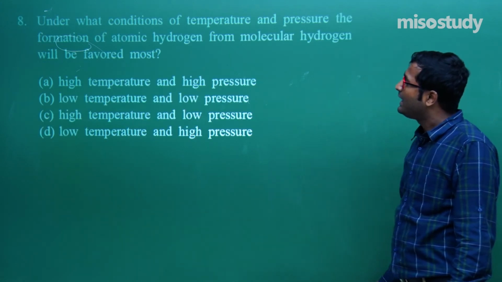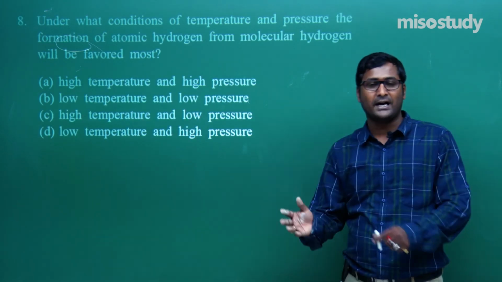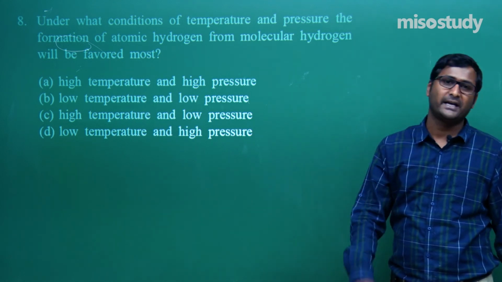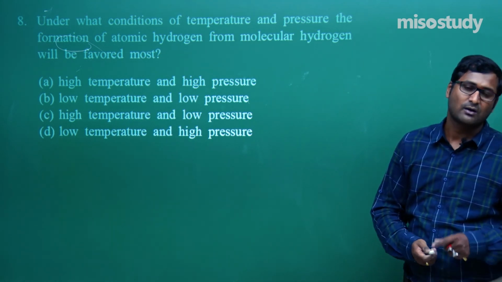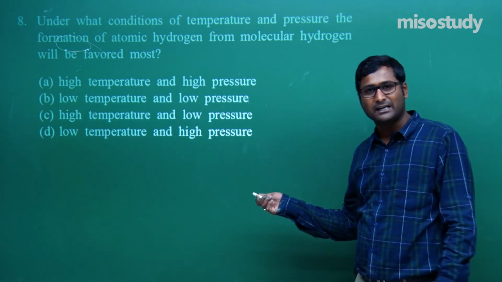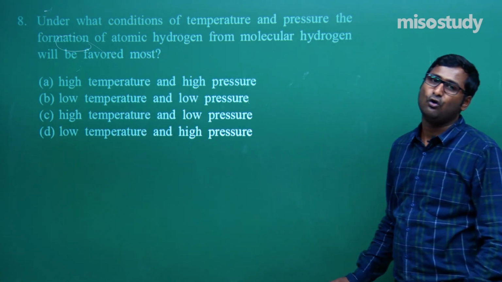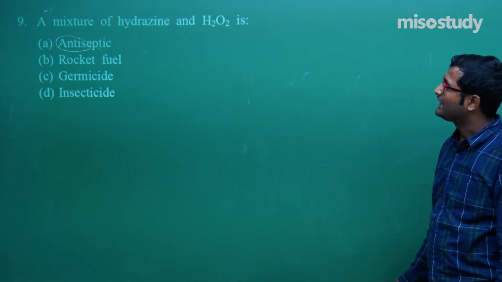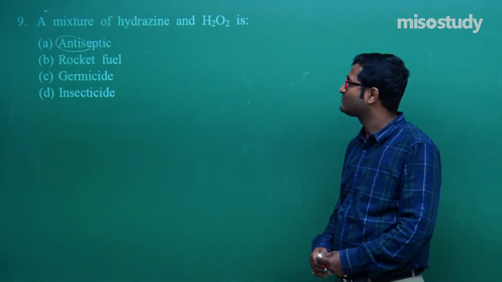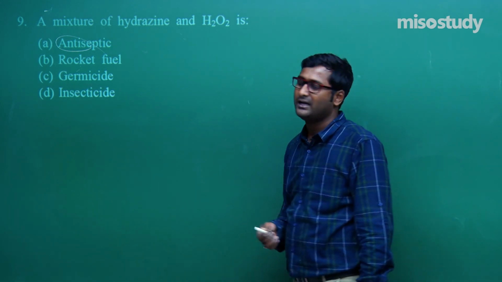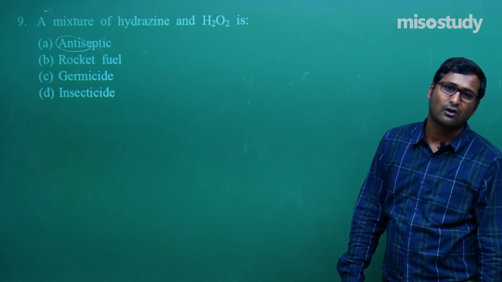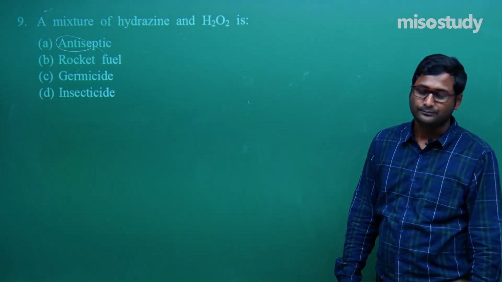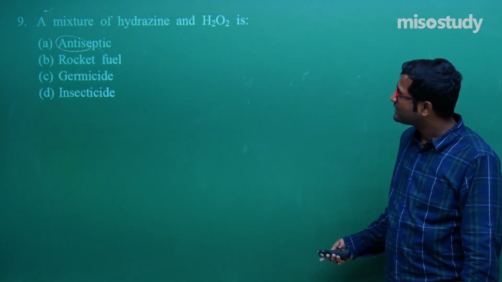Now let's move on: under what condition? As we know, hydrogen has a bond. If you want to break the bond, then you need energy. So the process is endothermic. So high temperature and low pressure. Clear? Again, a mixture of hydrazine and H2O2, what will happen? It will be used as a rocket fuel. Now let's move to the next one.